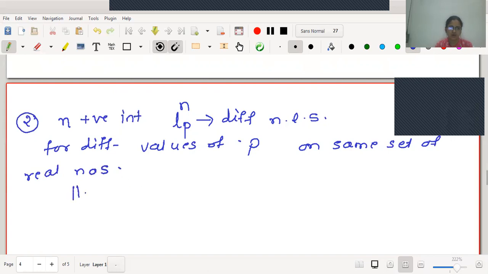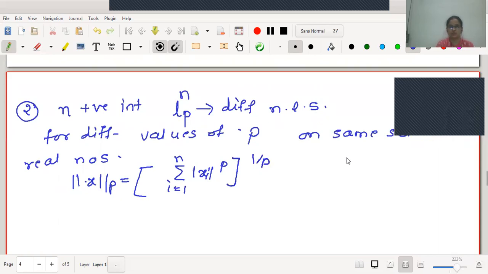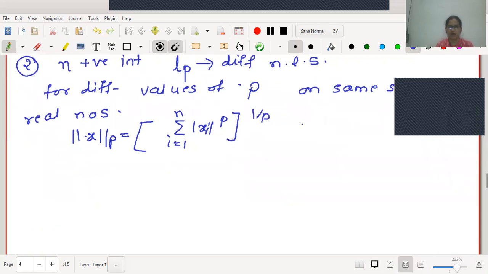The norm defined is norm p of x equal to summation, i running from 1 to n, of mod xi raised to p, the whole raised to 1 by p, for 1 less than or equal to p strictly less than infinity.